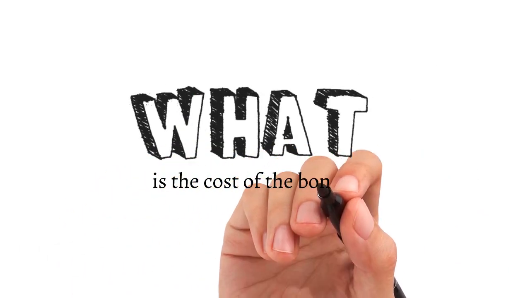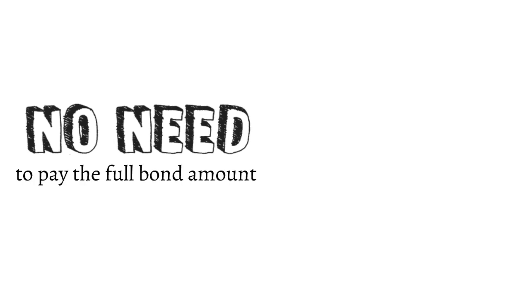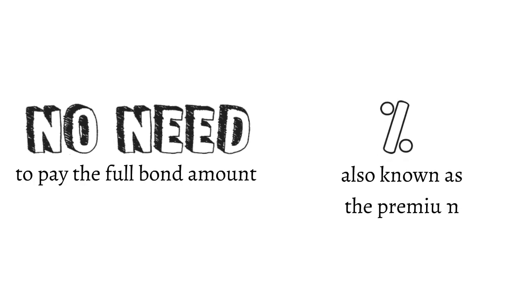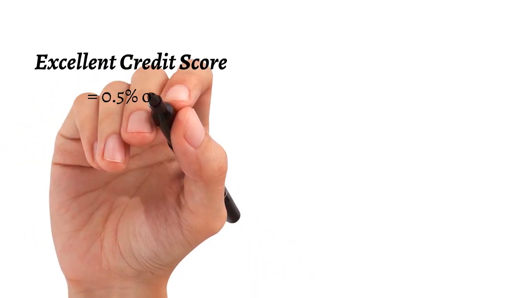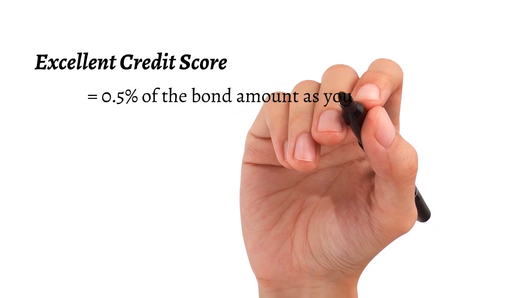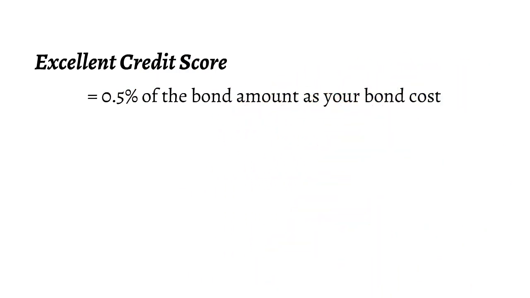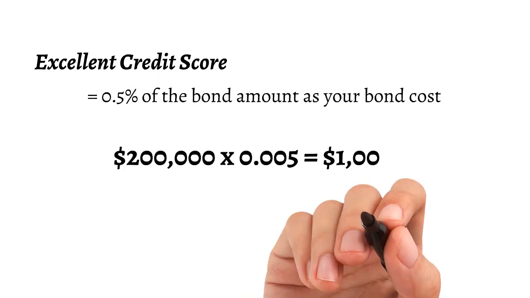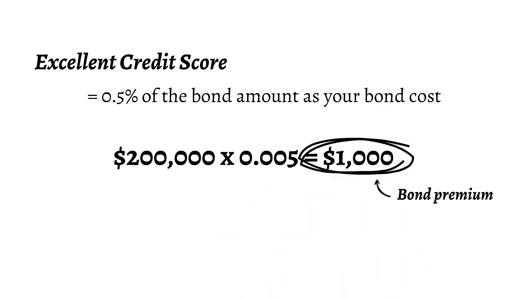What is the cost of the bond? You don't need to pay the surety the full bond amount. You only need to pay a percentage of it, also known as the premium. If you have an excellent credit score, typically you will pay 0.5% of the bond amount as your bond cost. For example, if the bond amount is $200,000, then $200,000 times 0.005 equals $1,000 would be the bond premium.